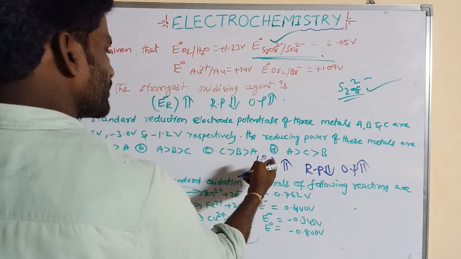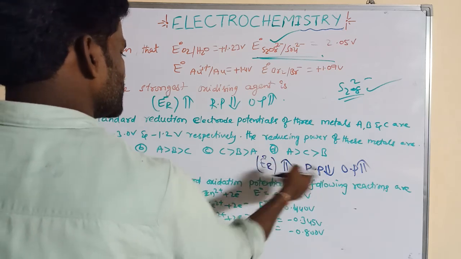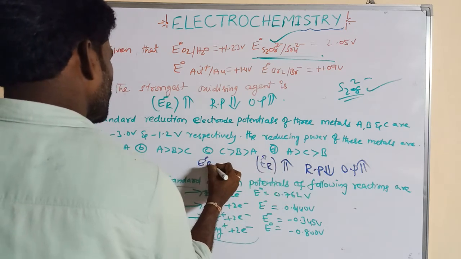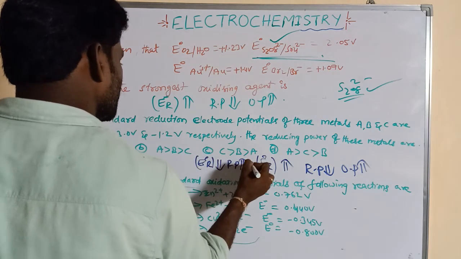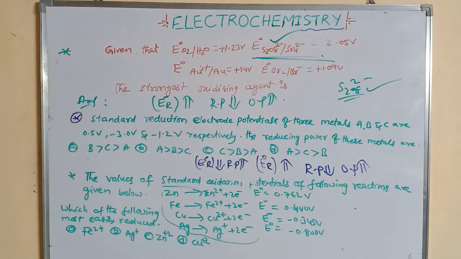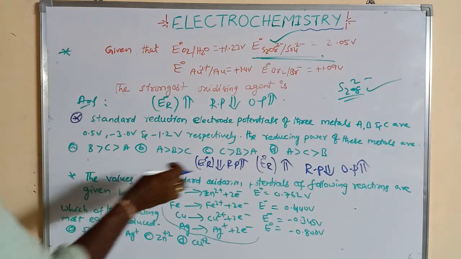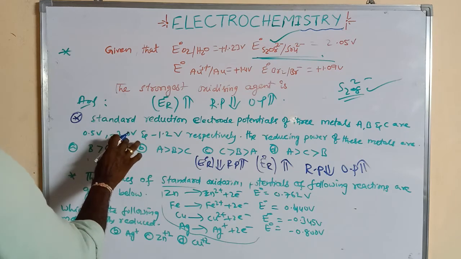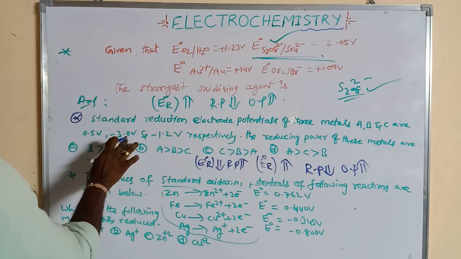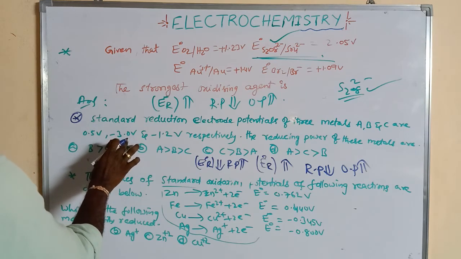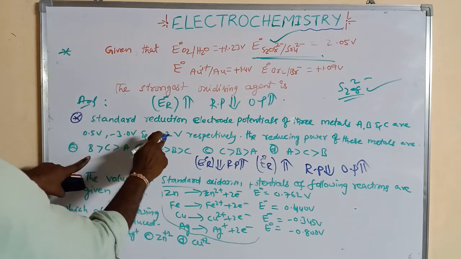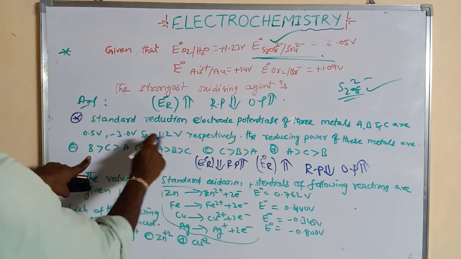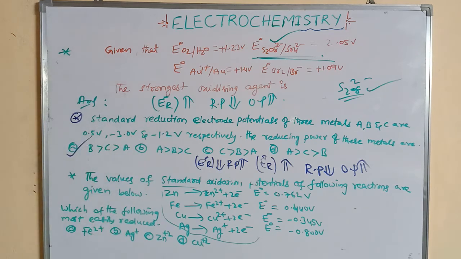Which is having more E naught value, its reducing power is less. Which is having less E naught R value, its reducing potential is high. So which is having less E naught value, its reducing potential is more. So minus 3, that is why B is first, next C, last one A. So this is the answer for reducing power.